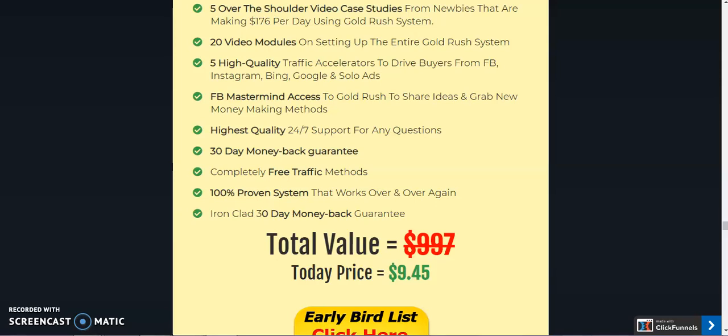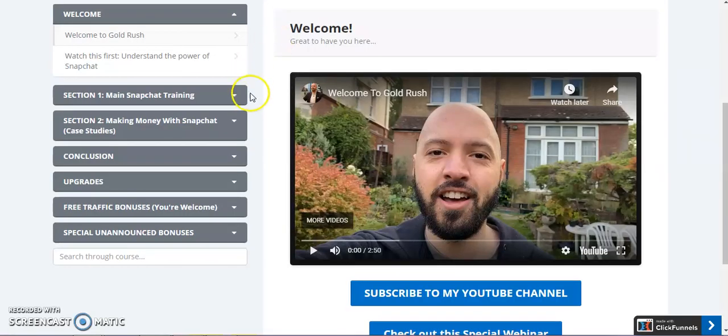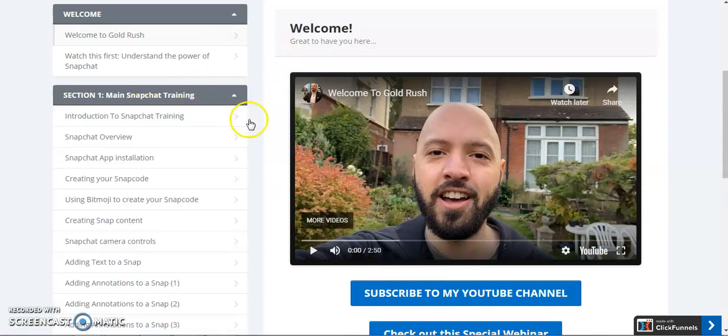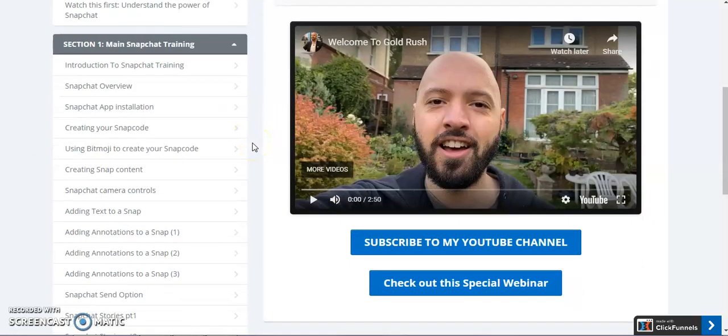So I'll just go inside the members area of Gold Rush and walk you through what it has inside. So here we are inside the members area. You get Welcome to Gold Rush, a video by Johnny Rose, and in section 1, let's see what he has for us.